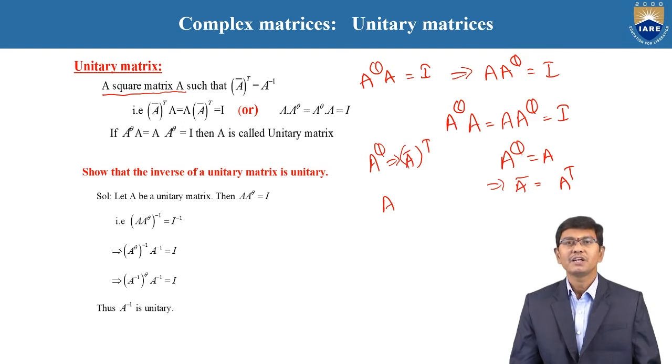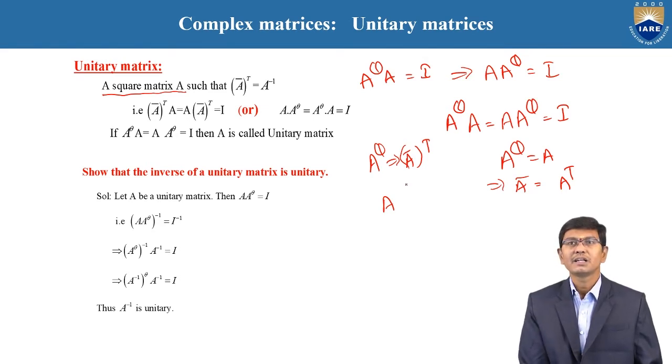Based upon this unitary matrix, now we are going to discuss one of the properties: if the given matrix A is unitary, then the inverse of A is also a unitary matrix. By the definition, if A is a unitary matrix, then A·A^θ is equal to I. Based upon this, we need the inverse of a unitary matrix. Applying the inverse on both sides, we get (A·A^θ) inverse equal to I inverse.